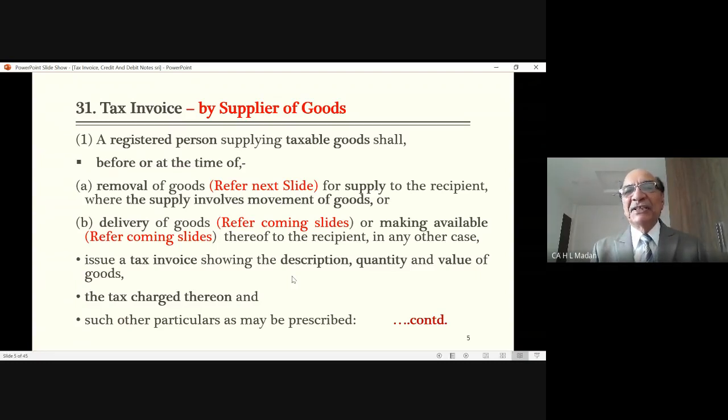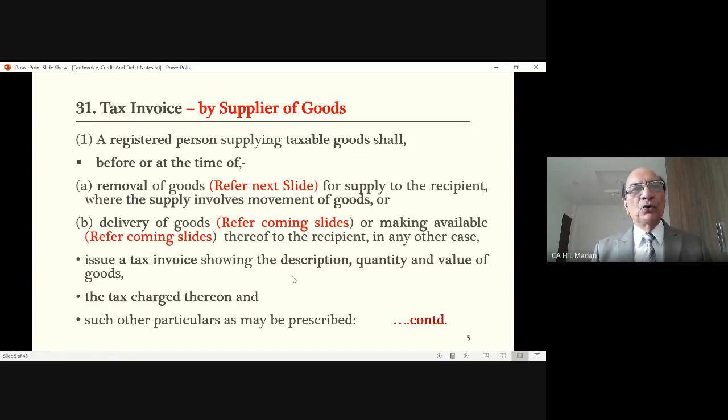So these are the three conditions in case of goods. Number one, removal of goods. Number two, delivery of goods. Number three, making available. Then he says, in all these three circumstances, a registered person shall, before or at the time of, issue a tax invoice. Now the question is, what is to be written in the tax invoice?